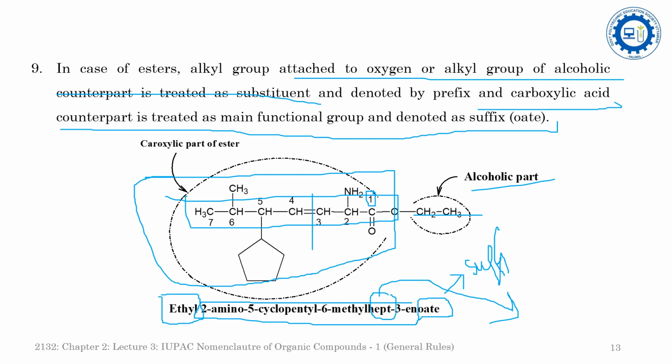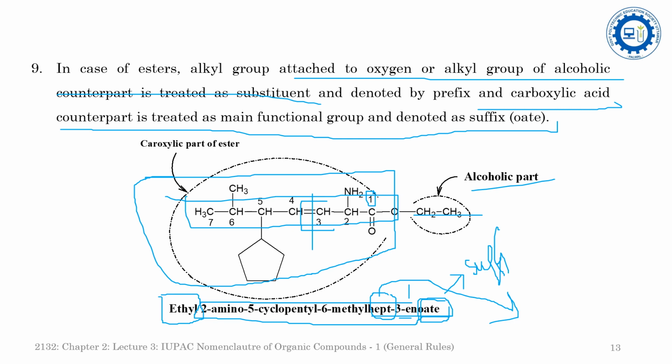Since at the third position there is a double bond, it is 3-en, because in the suffix it starts from the OH, so we will have to remove the last e of the ene. So this is hept-3-enoate, where 3-ene is the primary suffix and oate is the secondary suffix. Now come to the prefixes. The primary prefix will be for the branching.